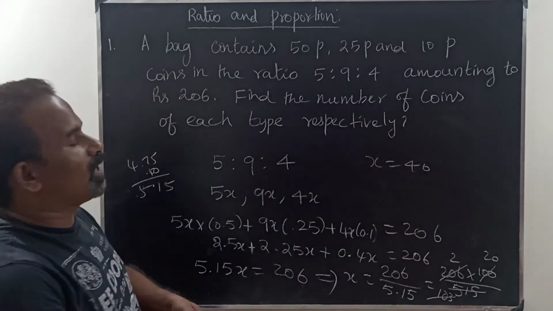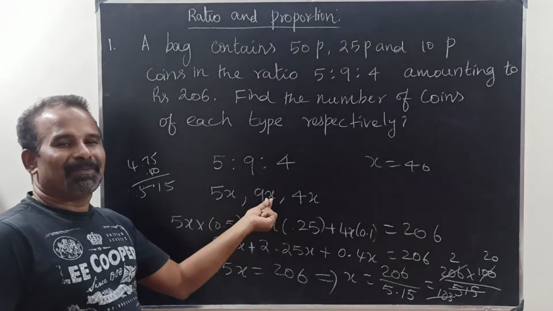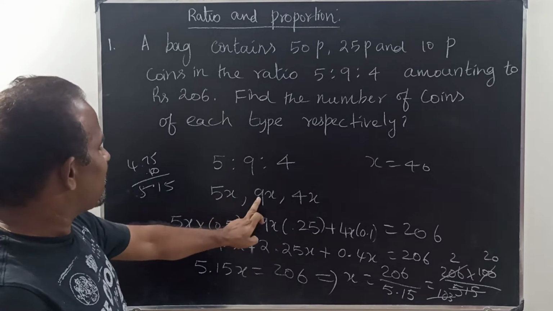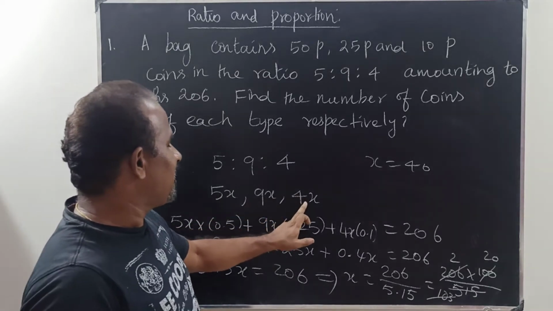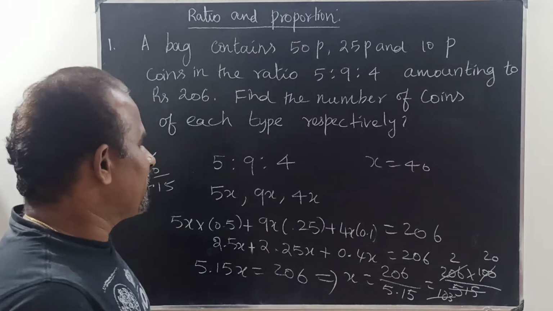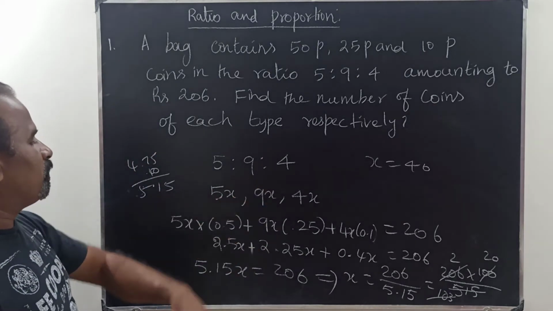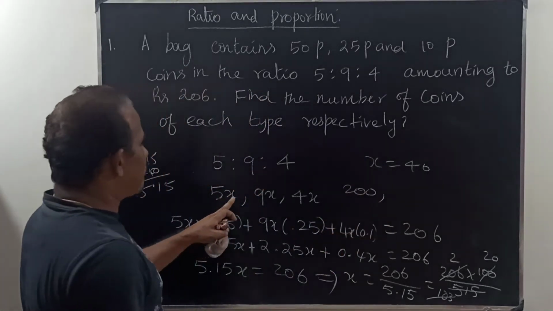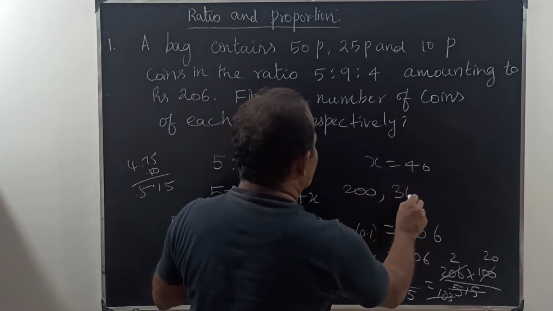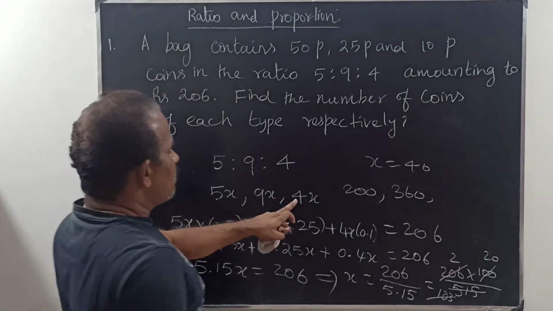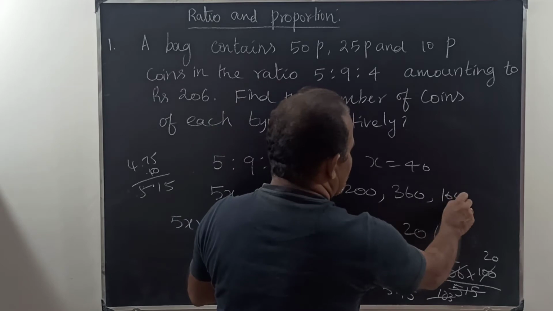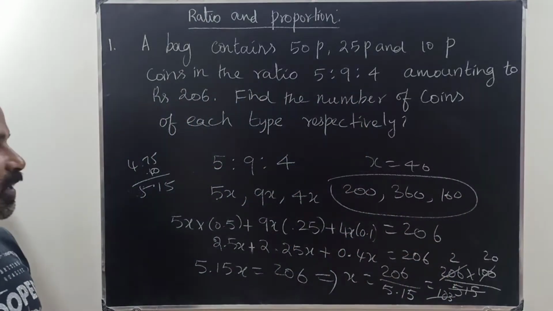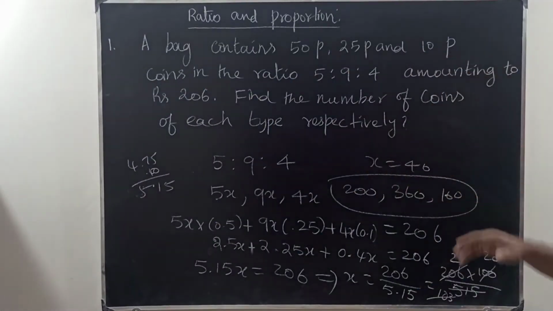Therefore our aim is finding x. Now you substitute this x to get the number of coins of 50 paise, 25 paise and 10 paise. With x equal to 40, 5 into 40 is 200 fifty paise coins, 9 into 40 is 360 twenty-five paise coins, and 4x is 160 ten paise coins. So this is the answer. Okay, clear? This is the concept.